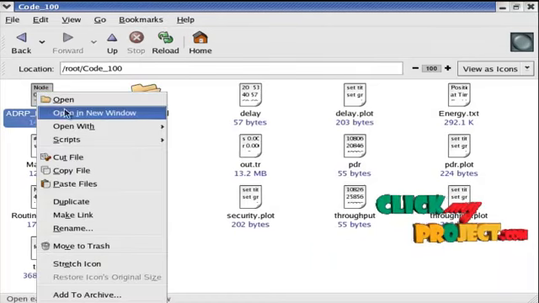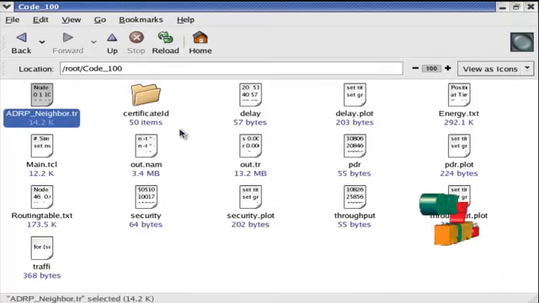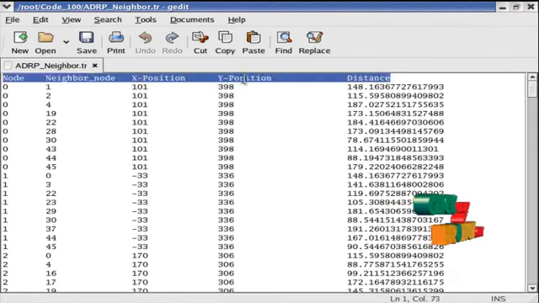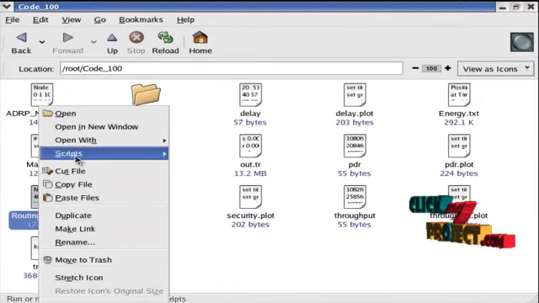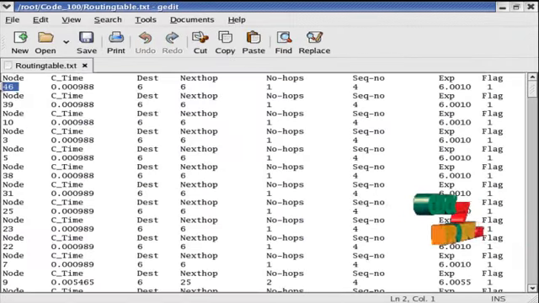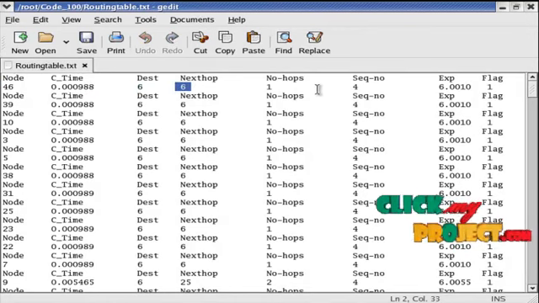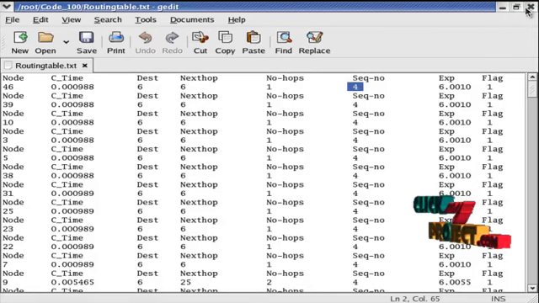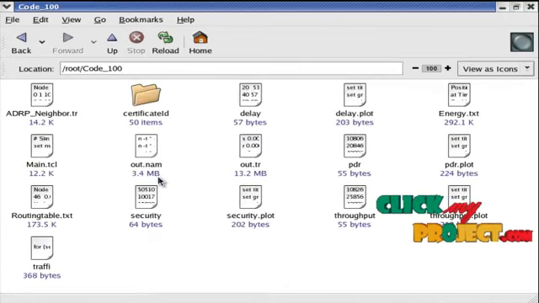Here we find the ADTRP neighbor list. In that neighbor list are the node and the neighbor node, the neighbor node x-axis and y-axis, and next is the routing table. The routing table is used to find the shortest path. The node and the current time, destination node and next best hop, number of hops between the source and the destination, the sequence number, the expiry date and the flag value are found here.